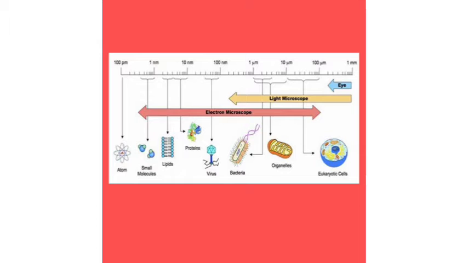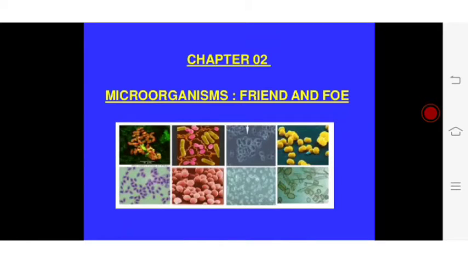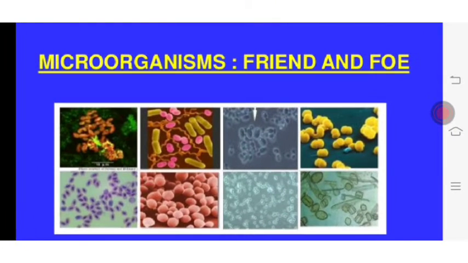You can get the idea of the size of microorganism by seeing this picture. If you take 1 millimeter in measuring scale and divide it into 1000 parts, so you will get 1 micron. So microorganisms measure about microns and even lesser than that. Let us study the chapter Microorganisms, Friend and Foe by following these slides. Here you are seeing the various types of microorganisms which are of different size, shape and color.